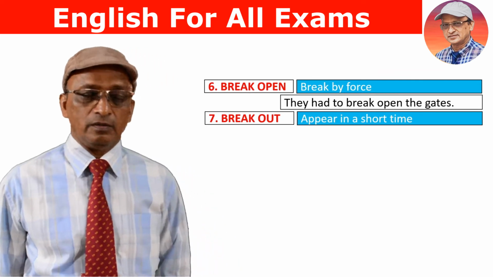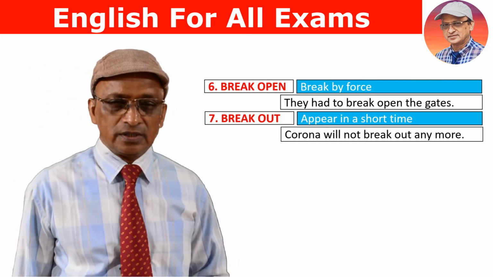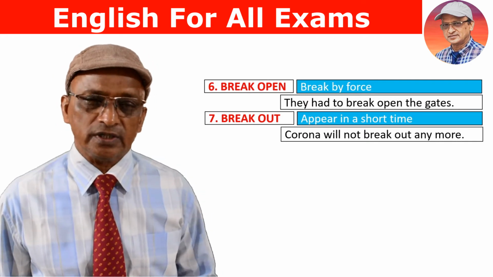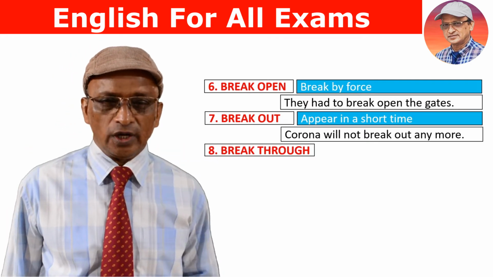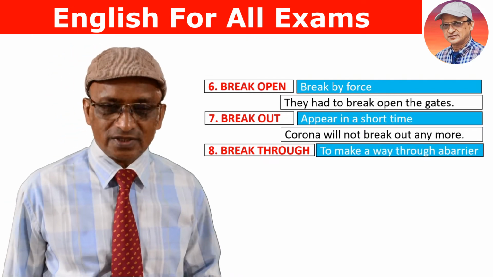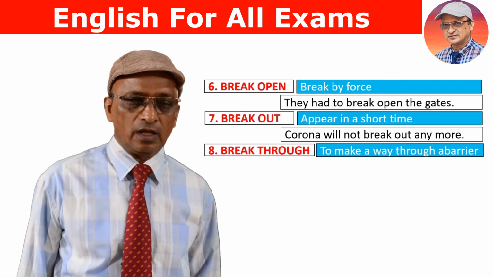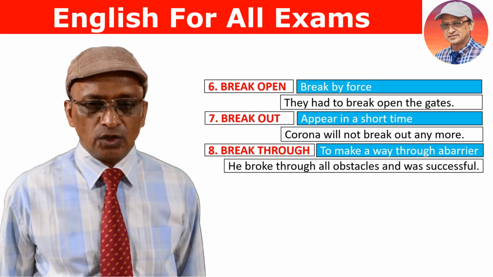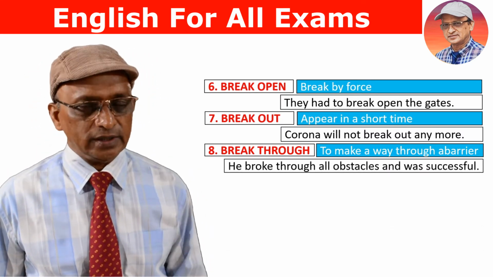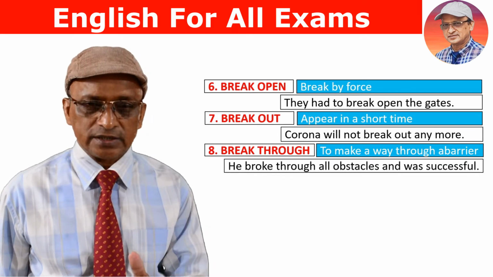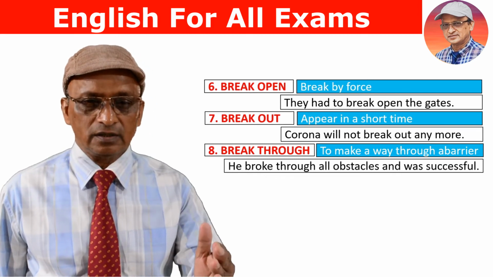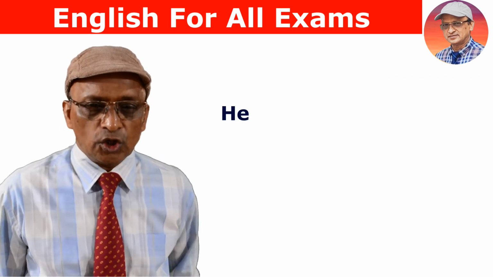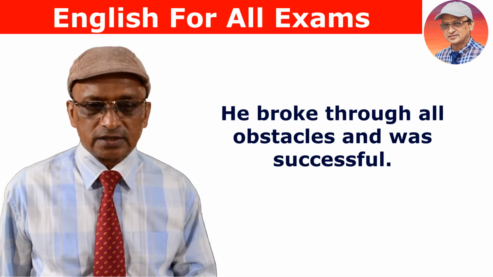Next phrasal verb, break out. It means to appear in a short span of time, to appear suddenly. So corona will not break out anymore. This is the sentence in which break out is used. Next phrasal verb, break through. It means to make a way through a barrier. Barrier means obstacle. In spite of that obstacle, something is moving on. Here is a sentence: he broke through all obstacles and was successful.